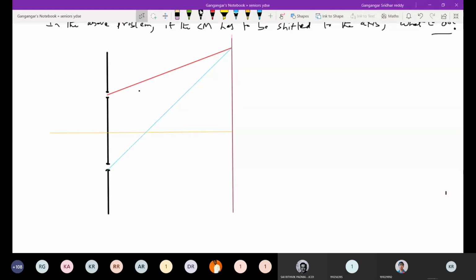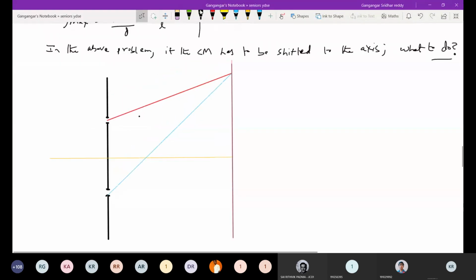I'm just starting with this particular question. From the above discussion only we are proceeding. The source was somewhere here. So ray 1 and this will be ray 2.